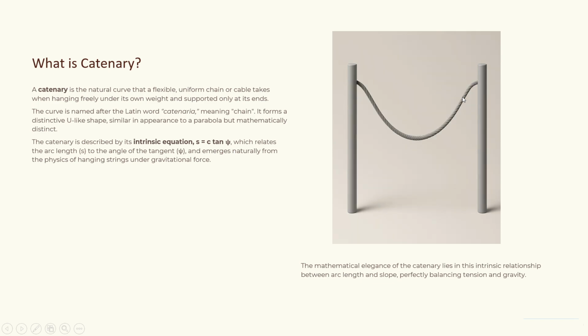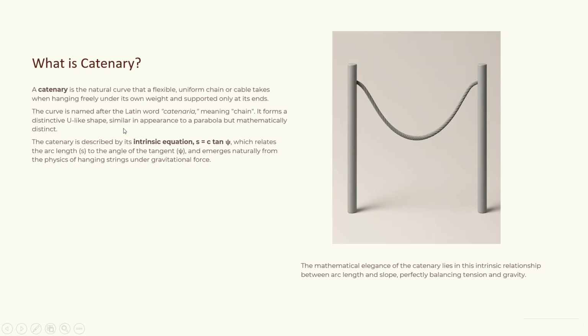From this GIF, we can easily understand what is catenary. These are the 2 ends and it is hanging freely, supported only at its end. This forms a catenary shape. Okay. Now we will see where this name comes from. The curve is named after the Latin word catenaria, meaning chain. It forms a distinctive U-like shape, similar in appearance to the parabola, but mathematically distinct.